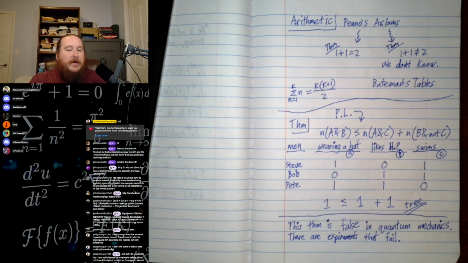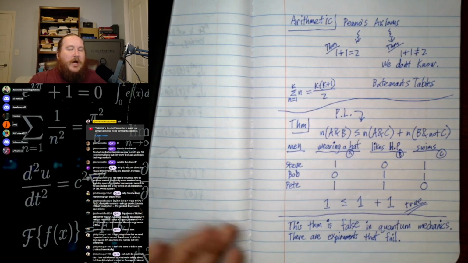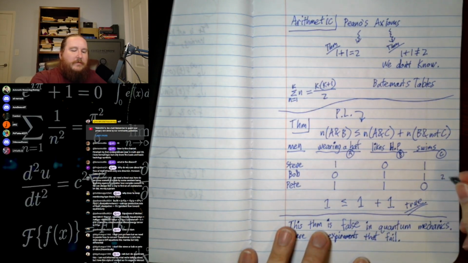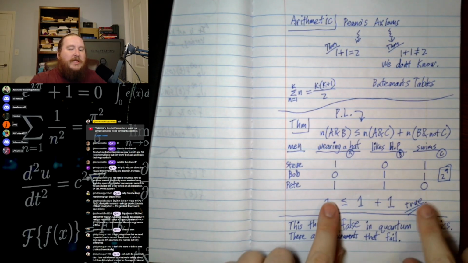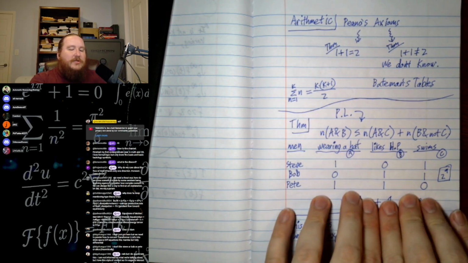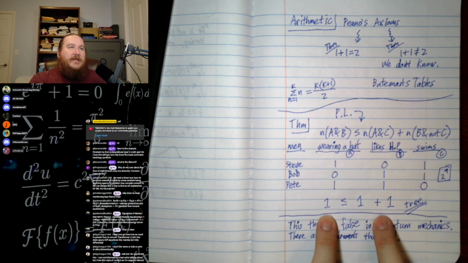There are only 9 spots here, so there are only 2 to the 9 possible matrices of data. You could literally exhaust all 2 to the 9 possibilities and see that all of them satisfy this 100%.